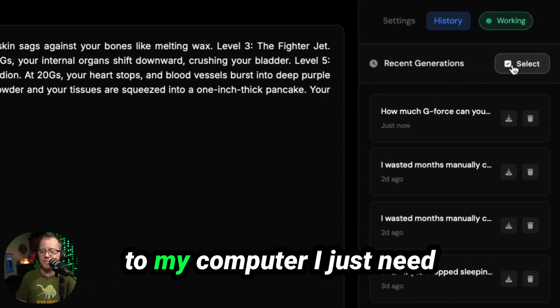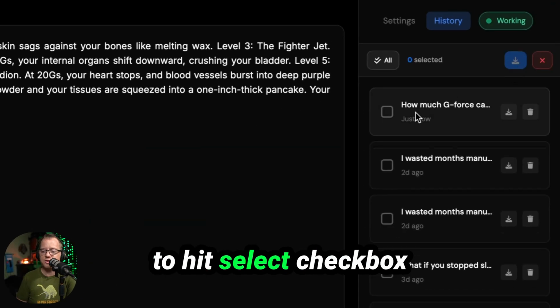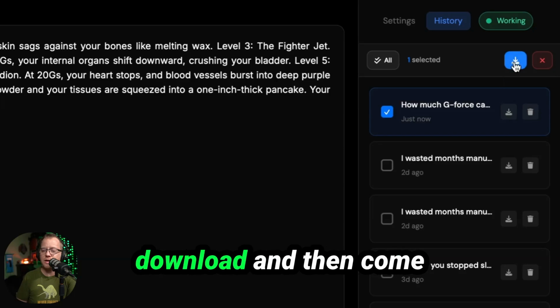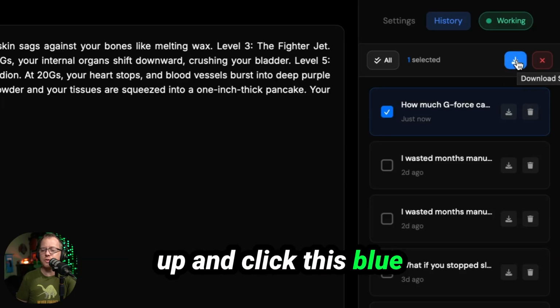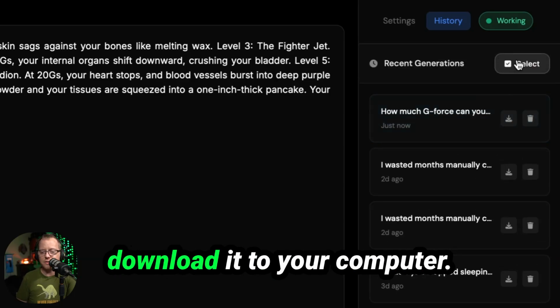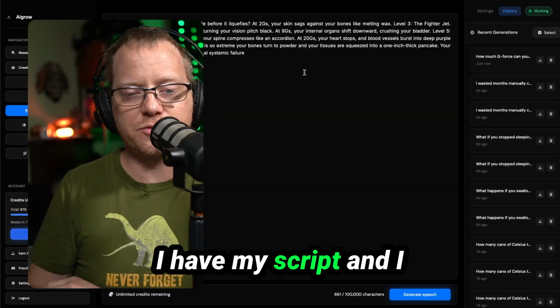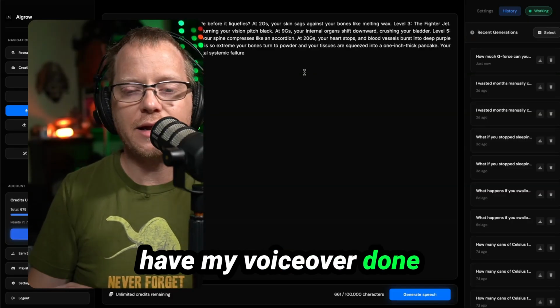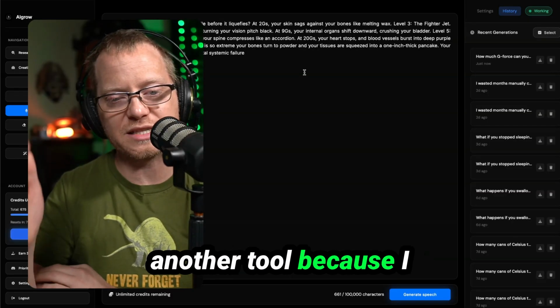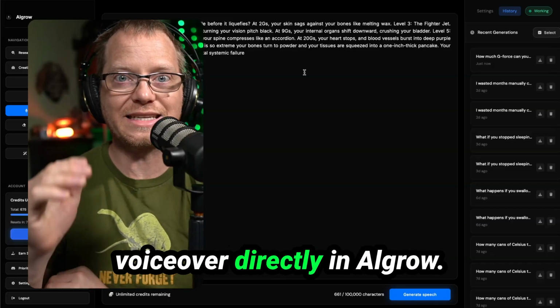In order to download that to my computer, I just need to hit select, checkbox next to the one I want to download, and then come up and click this blue download selected, and it will download it to your computer. Great. Now I have my idea, I have my script, and I have my voiceover done, and I did not have to get another tool because I was able to generate the voiceover directly in Algrow.